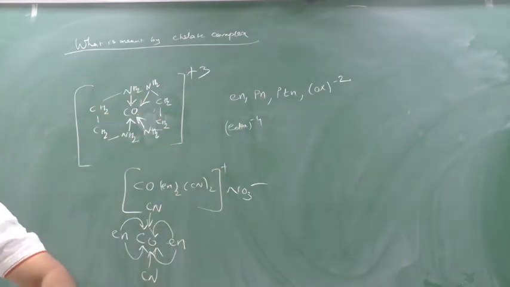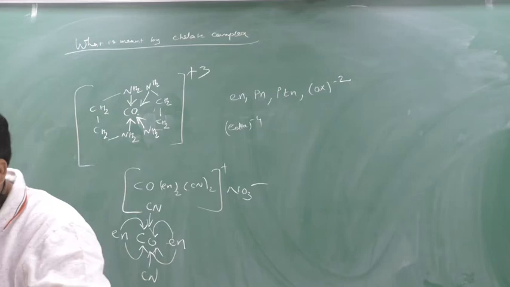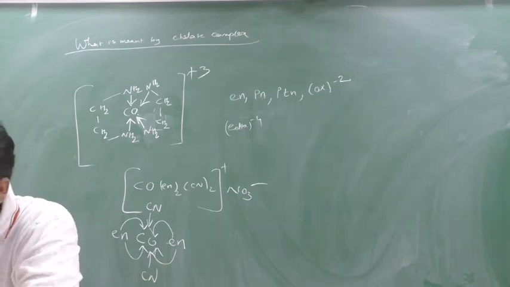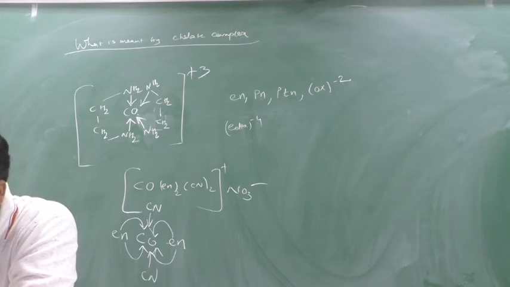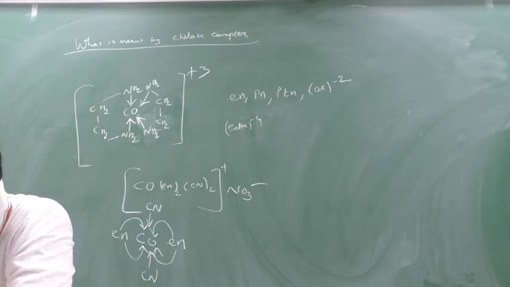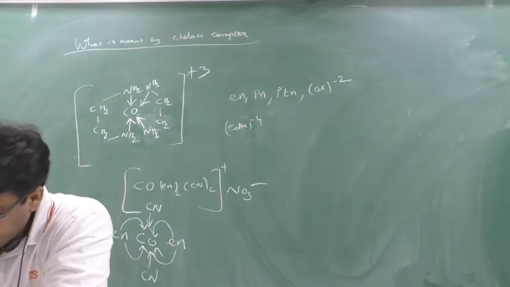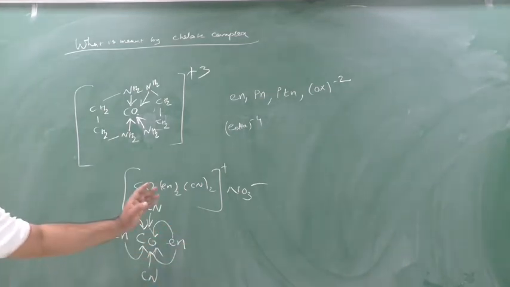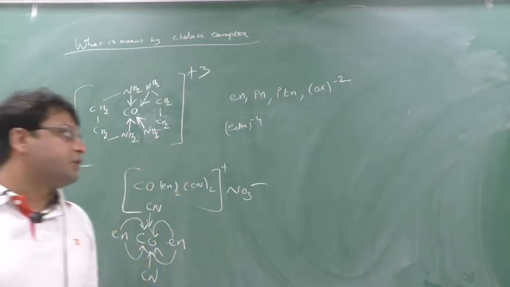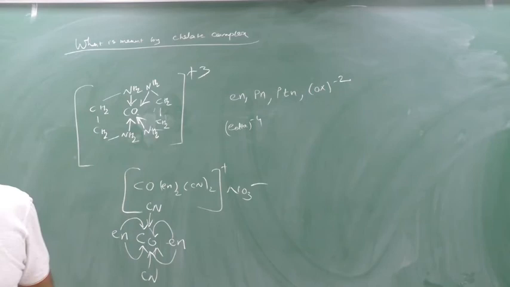So the chelate complex stability is greater than the simple complex. Clear this part? You can draw this structure and this structure also. So this is nothing but your chelate. Write down next.